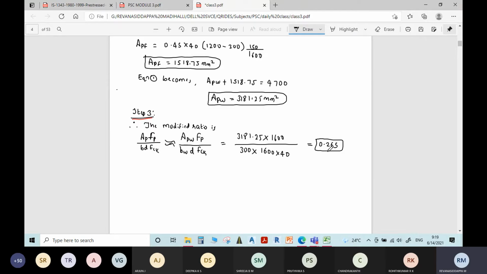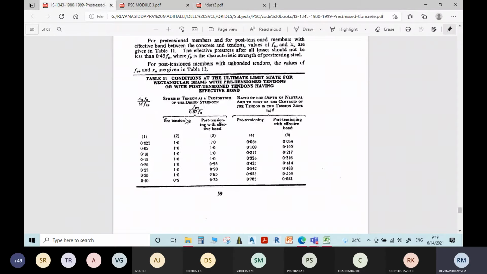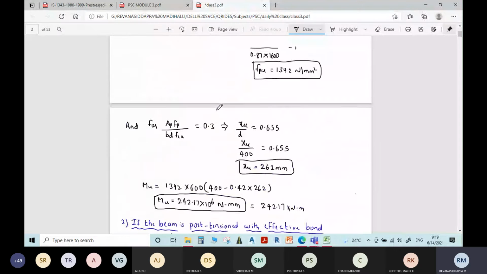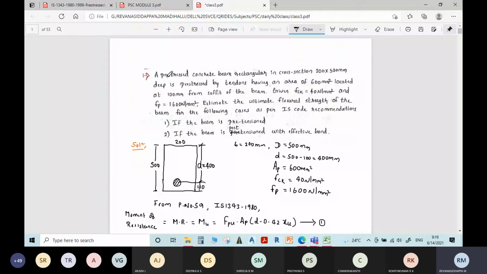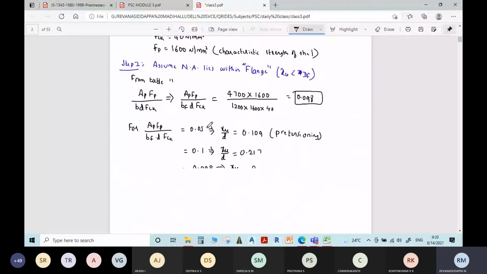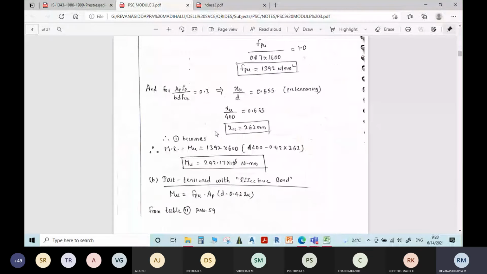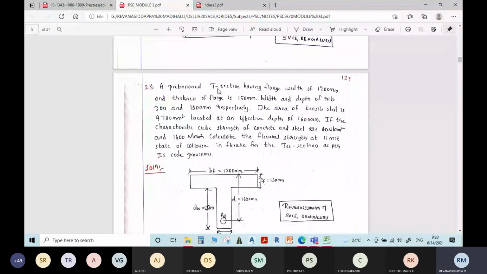Now with respect to this ratio, you find XU by D as well as FPU by FP value. I'll go to this table. Here the value is 0.265. What is the type of beam it is? It is a pre-tensioned T section.